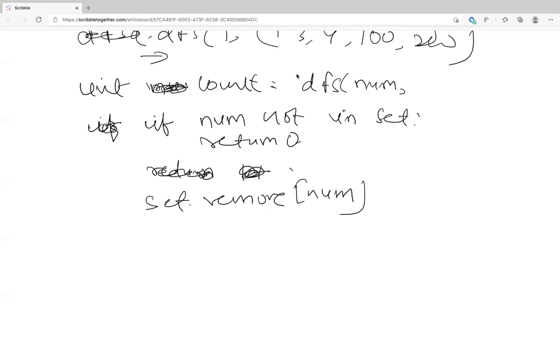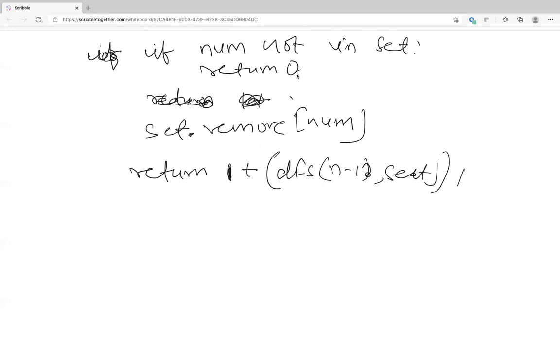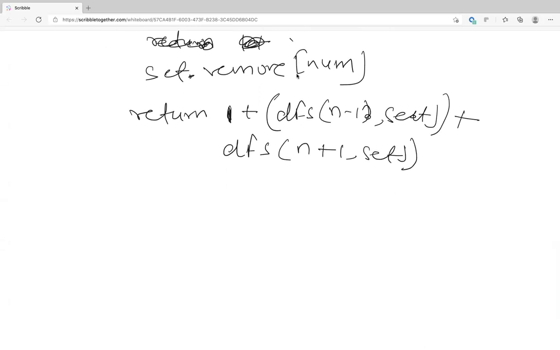Now you will call return 1 plus DFS of num minus 1 comma set plus DFS of num plus 1 comma set. Yes, that's it. And this will return the maximum sequential numbers that will be there in the set,